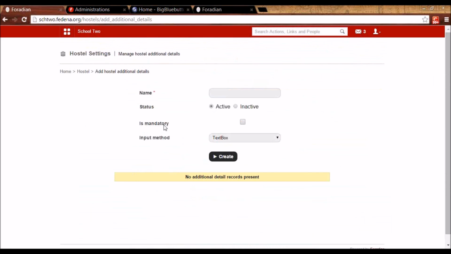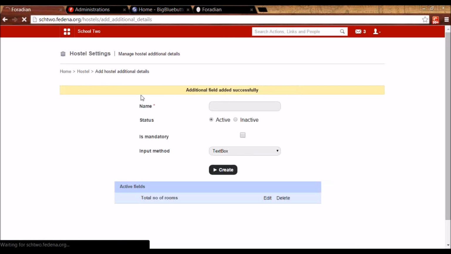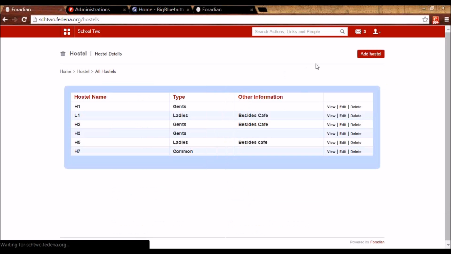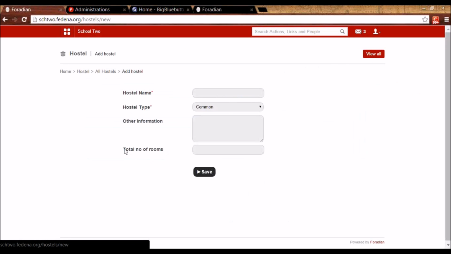So while creating the hostel, if I want to take some additional information, for example, total number of rooms in that hostel, I can create that field here. And whenever I'm creating a hostel, you will see that this option appears. So I'm just creating custom fields.